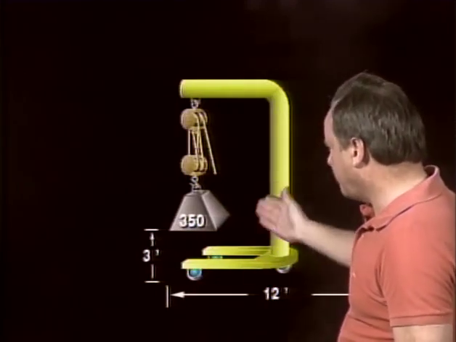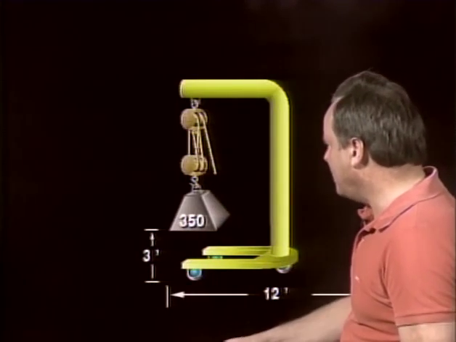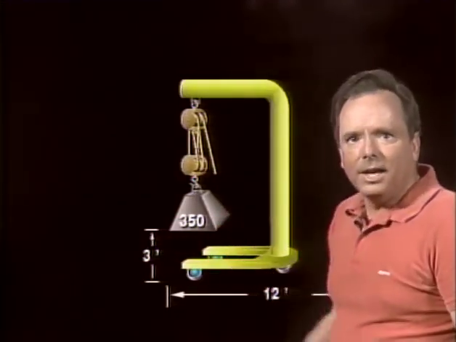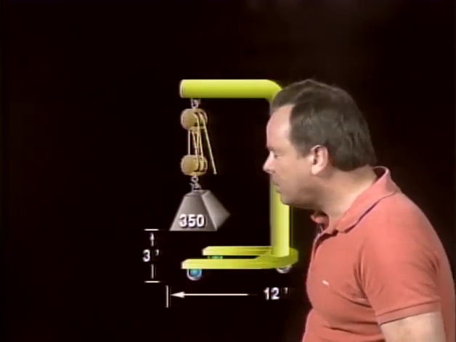Let's take a look at a more complicated question we're going to ask you about this. And here you have a situation like this. You still have 350 pounds, you still have 3 feet, but now you've got some 12 feet in there. Let's take a look at the question. Here's the way the FAA will give you the question verbatim. An engine that weighs 350 pounds is removed from an aircraft by means of a mobile hoist. The engine is raised 3 feet above its attachment mount. There's the 3 feet.